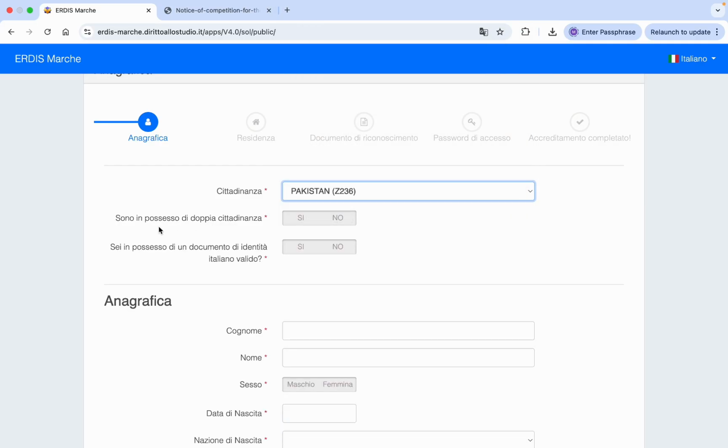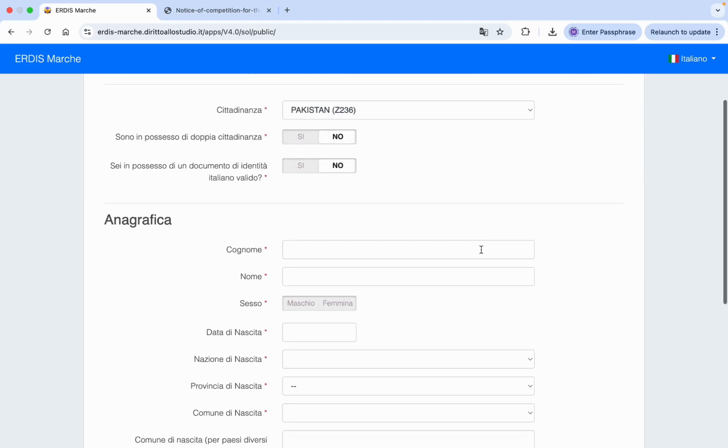Then the second query is whether you have a double nationality, doppia cittadinanza. If you have double nationality, then click on C, which is for yes, otherwise click on no. Then if you have any valid Italian document, then you need to click on C. Otherwise, if you are a new student applying for the first time, then obviously you have to click on no.